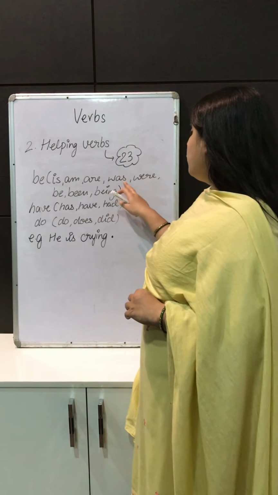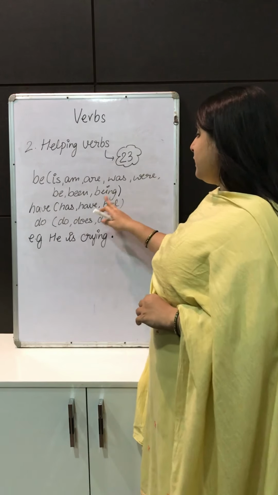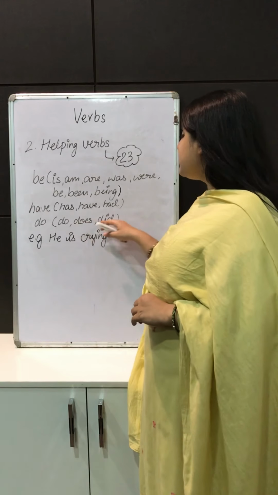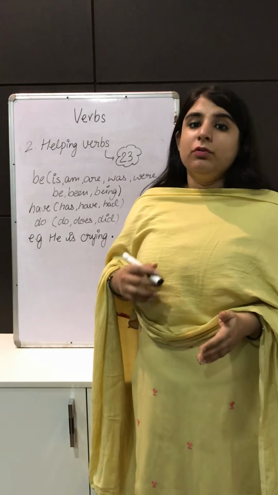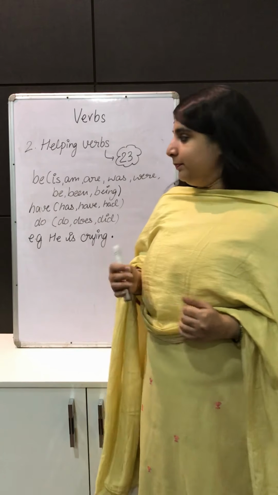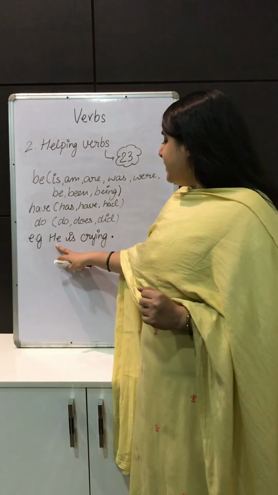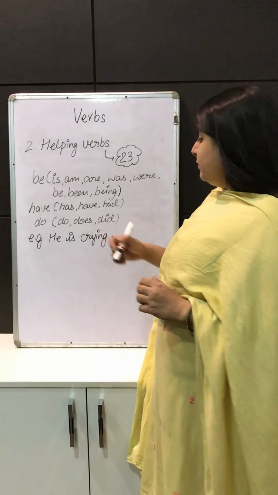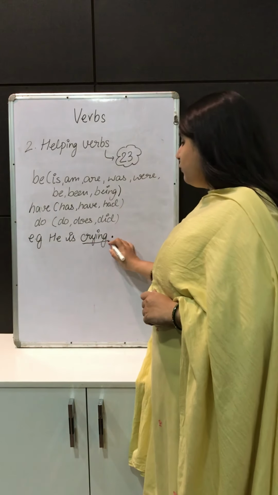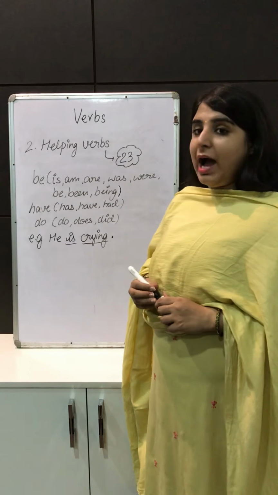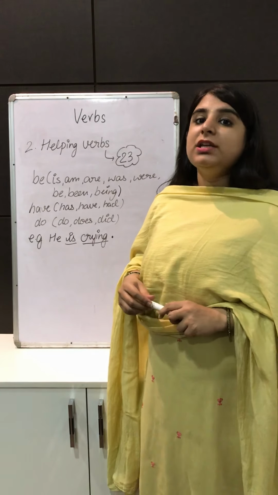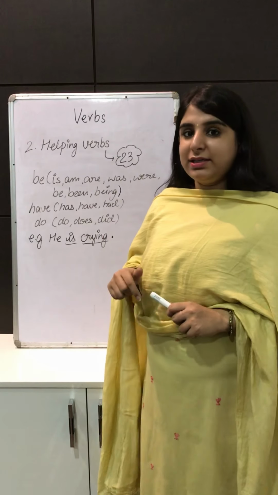Is, am, are, was and were, be, been, has, have, had, do, does, did. There are others also like will and shall, would and could, etc. So when I say he is crying, crying is the main verb and this helping verb is telling us that this action is taking place in the present tense.